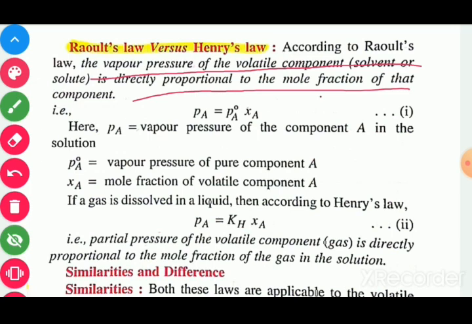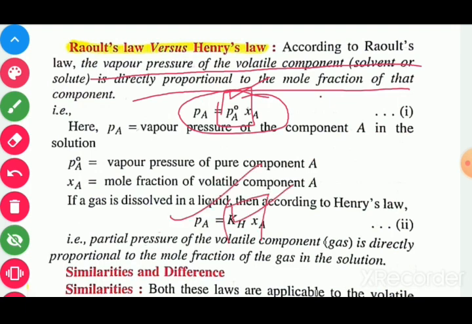So we may write PA is equal to P naught A into XA. This you already know. Here P naught A is a constant, also known as the vapor pressure of pure component A. XA is the mole fraction of component A. If a gas dissolves in liquid, then according to Henry's law, PA is equal to Kh into XA.